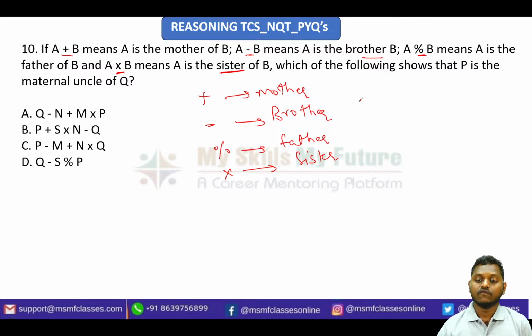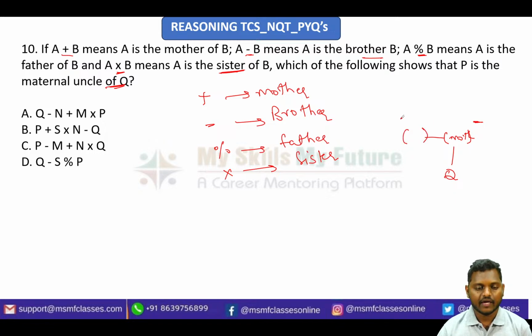Next, which of the following shows that P is the maternal uncle of Q? What is meant by maternal uncle? Q has an uncle from its mother's side, so there should be Q's mother somewhere, and his mother should have an uncle, who must be P. This is what we want. Uncle in the sense positive. Male persons will be represented by positive, and female by negative.